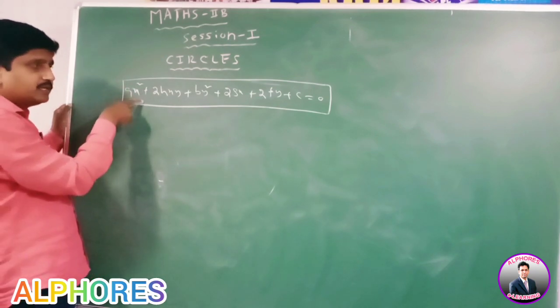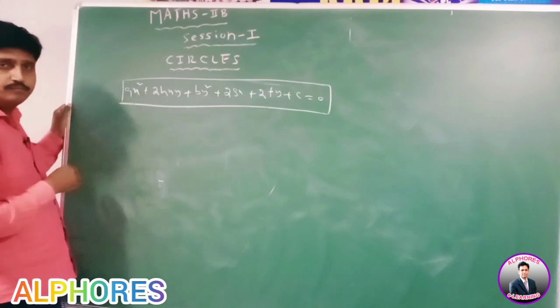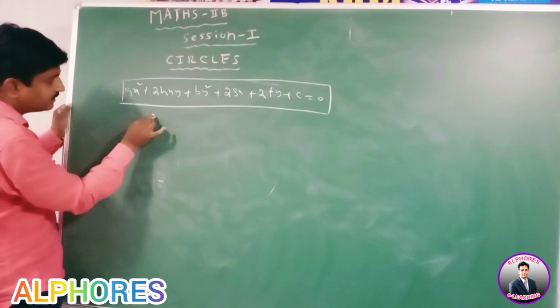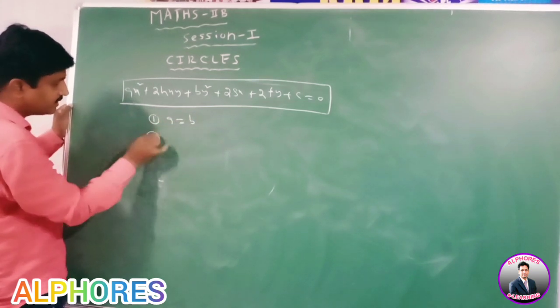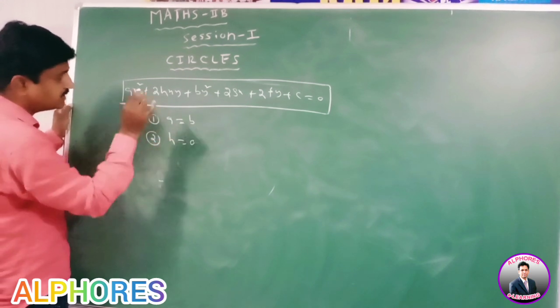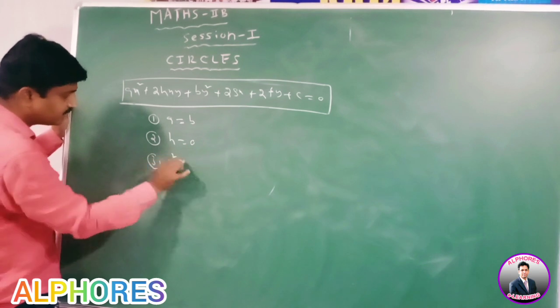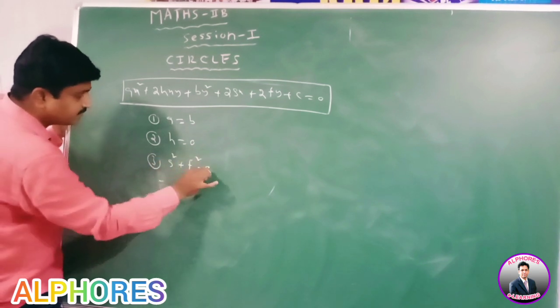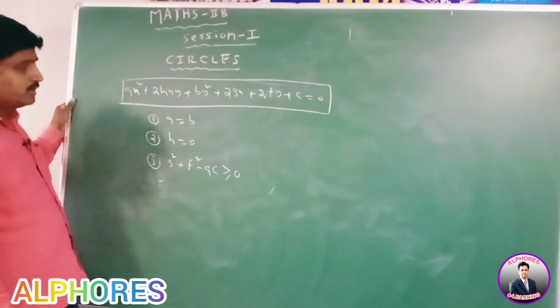If this equation represents a circle, then the conditions are: first, a equal to b; second, h equal to 0; third, g square plus f square minus ac greater than or equal to 0.